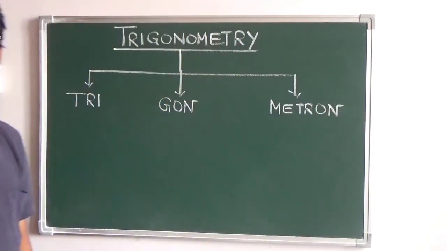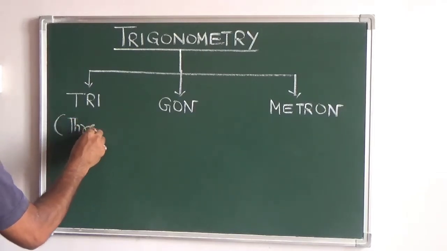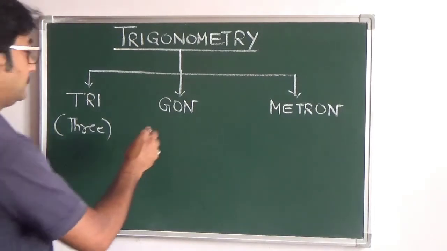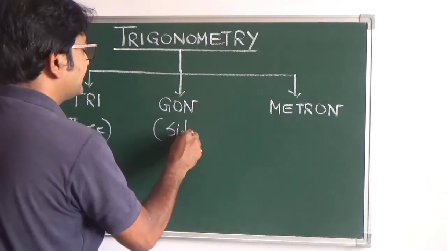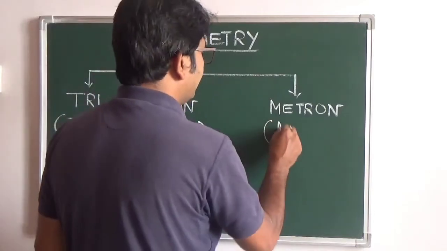Now the meaning of these three words. The first word tri is very much clear. It means three. Gon means angles. Sides or angles, both you can say. Somewhere it is mentioned sides, somewhere it is mentioned angles. It's okay. And the third one, metron, means measure.